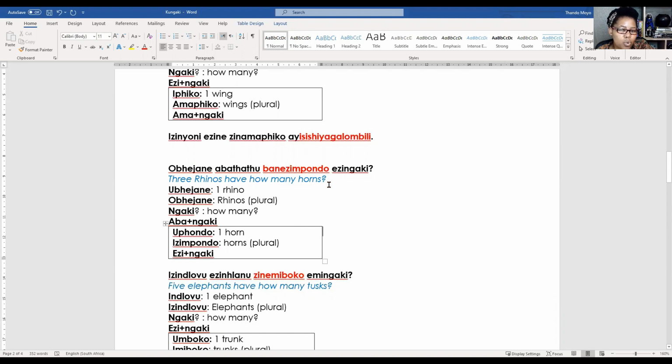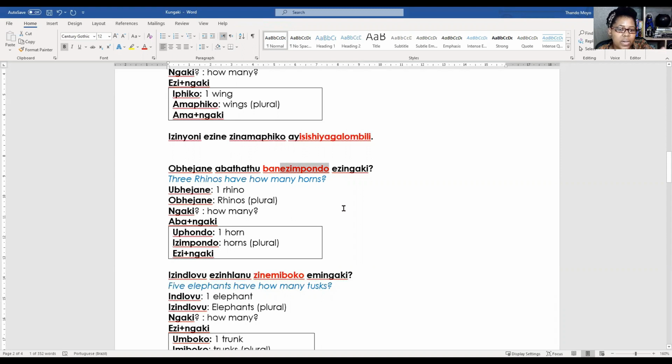Ezingaki. Look at the question. We are no longer talking just about the rhino itself, ubhejane. We are now talking about the horns on ubhejane. So that's why our question is speaking to this part. Izimpondo ezingaki.